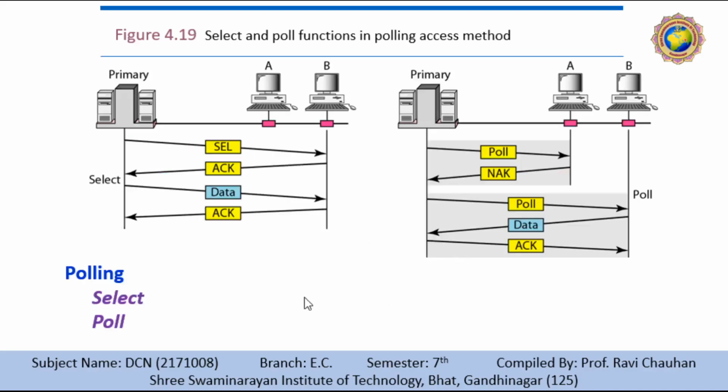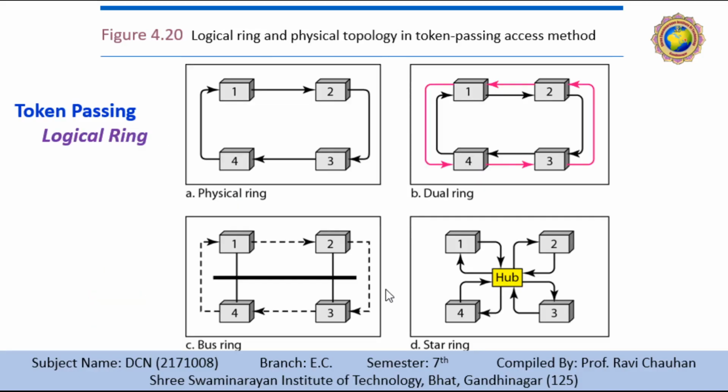In polling, there is the select and poll concept. In select, the primary sends the data to the secondary, and in the poll process, the primary receives the data from its secondary station. In token passing, a logical link is there.